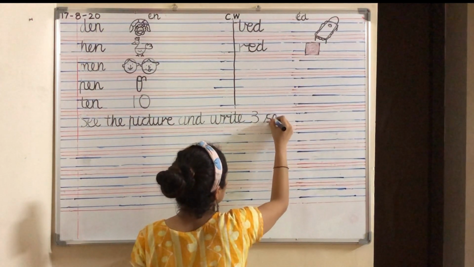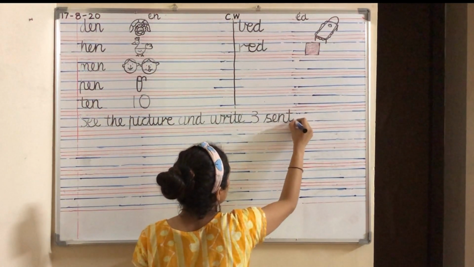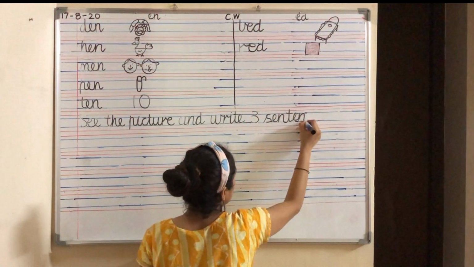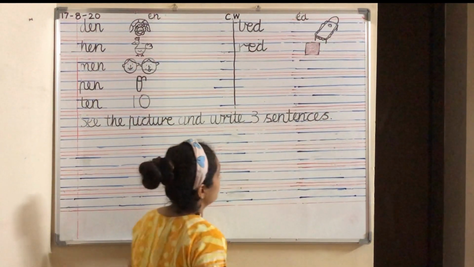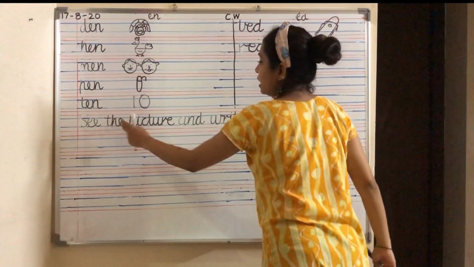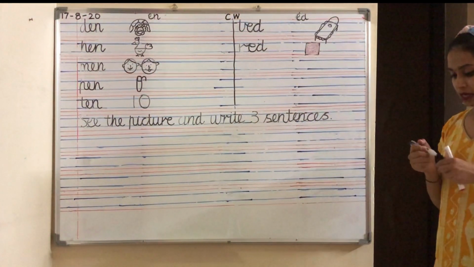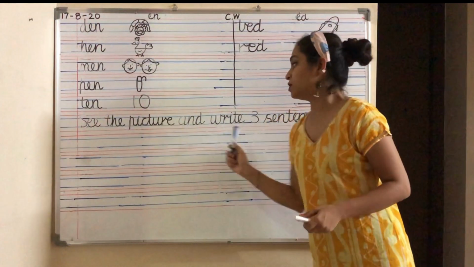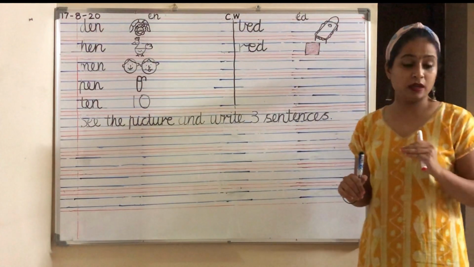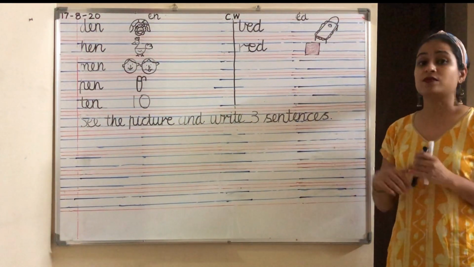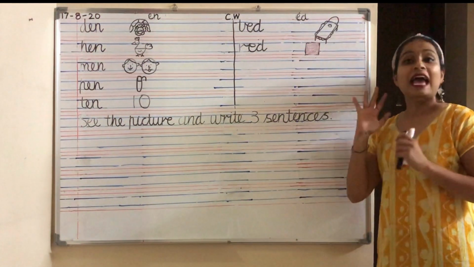S E N T E N C E S. Come on, write this. See the picture and write 3 sentences. Come on, write. Teacher is counting till number 10. You have to finish writing this. See the picture and write 3 sentences. Come on, write. 1, 2, 3, 4, 5, 6, 7, 8, 9 and 10.